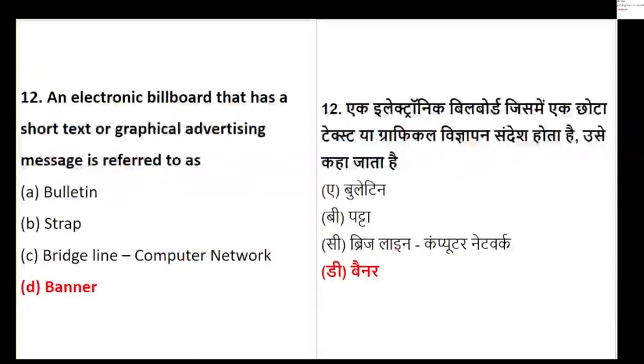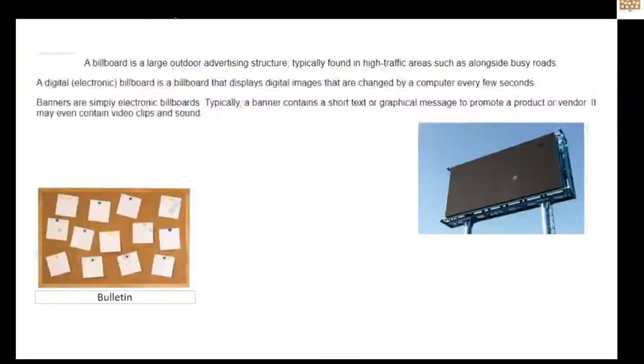So basically, the 12th question was answered immediately by someone, but regarding the electronic billboard, I have a diagrammatic presentation also for you. It is nothing but a large outdoor advertising structure, which will display a specific image for a few seconds, and it is basically used to promote a short text or a graphical message with the help of sounds or video clips.